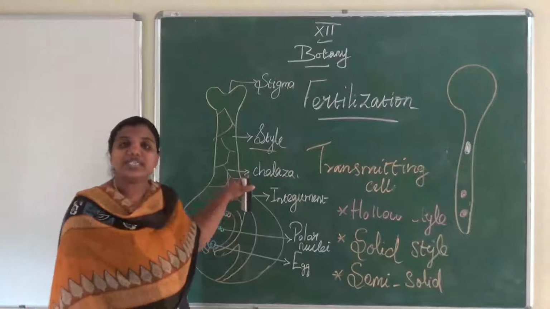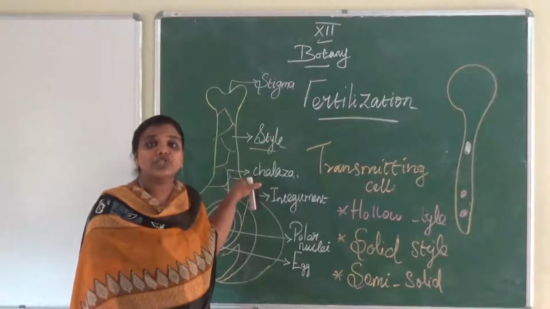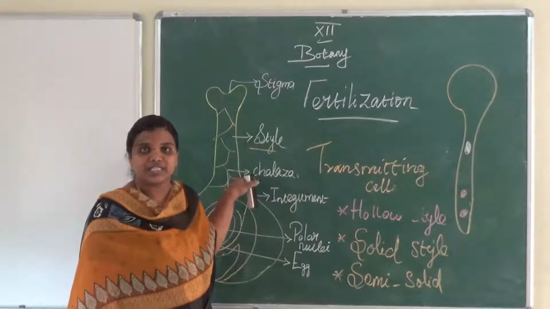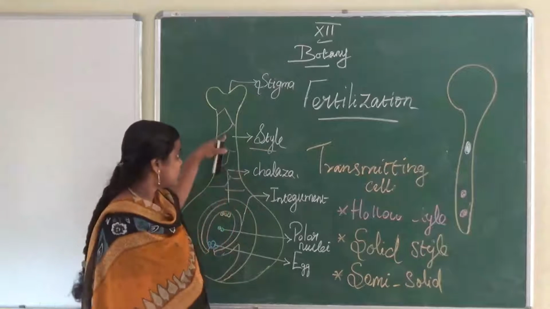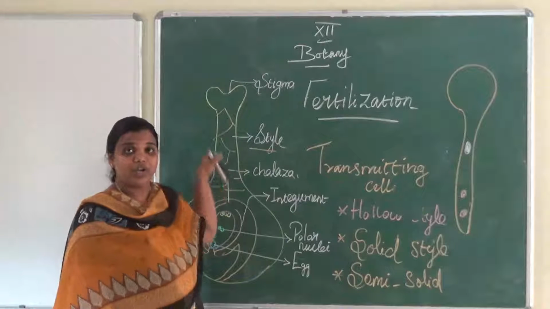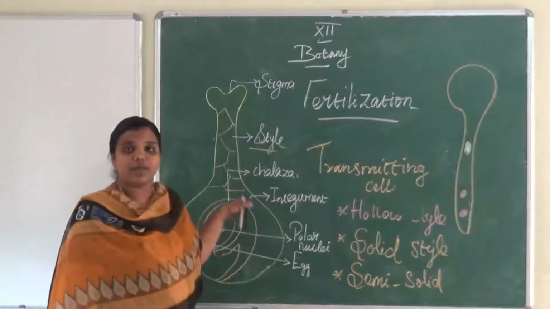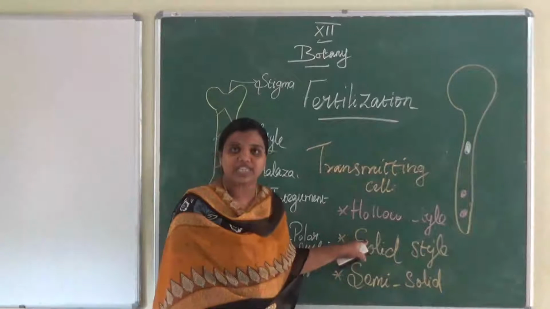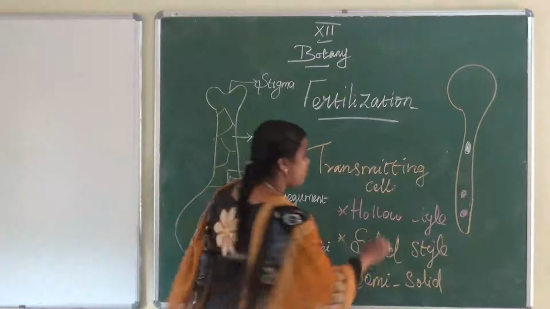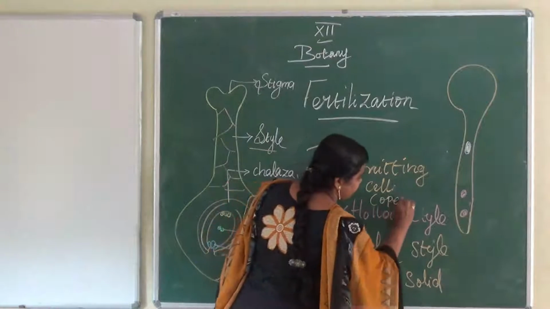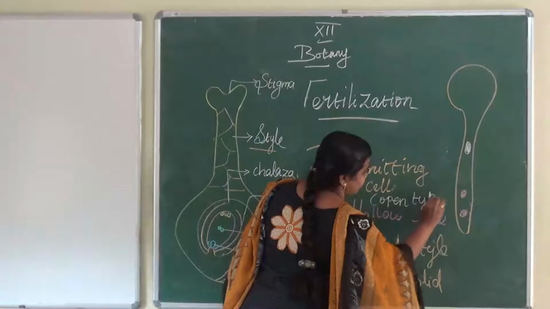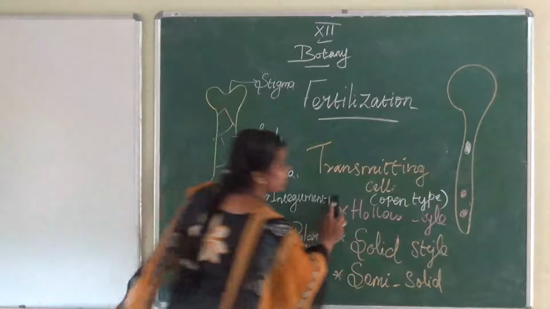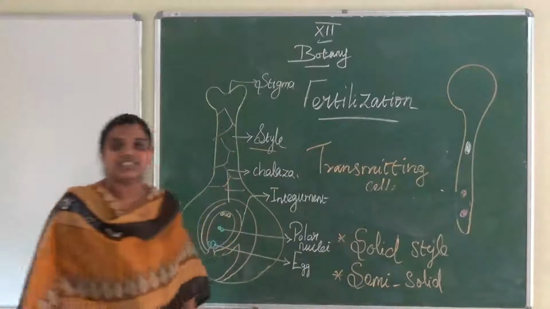The transmitting cells secrete a mucilaginous substance, and on this mucilaginous substance the pollen tube grows. So you have to tell the hollow style has another name, open type.